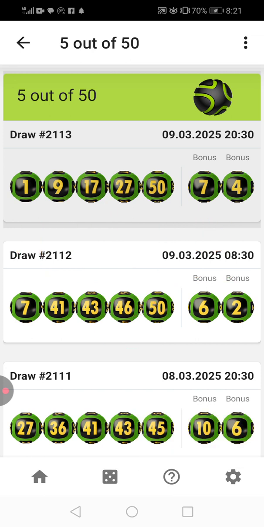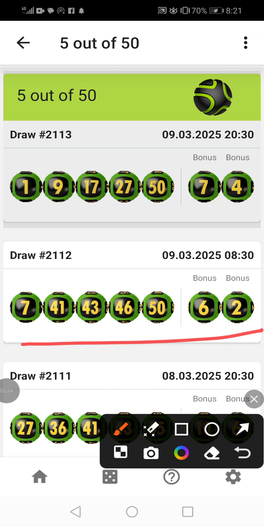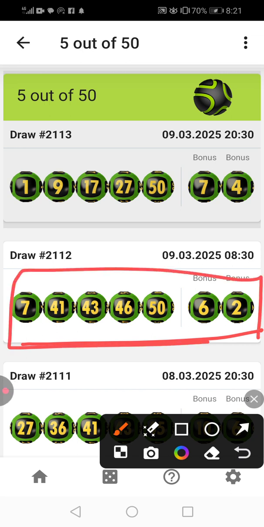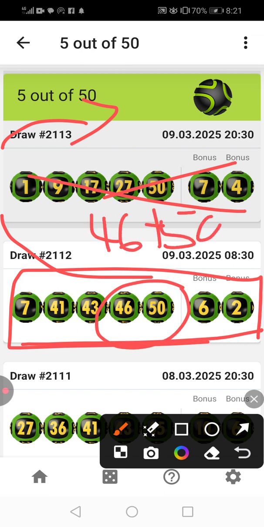Another thing that we must notice with this draw: remember, this one is the draw from yesterday morning, so we're going to use these results to bring back today's results. We skip this draw. I want to see something. So I'm going to say 46 plus 50 times 2.